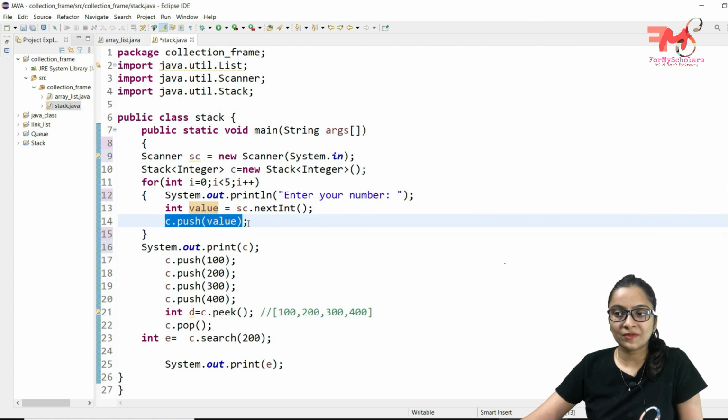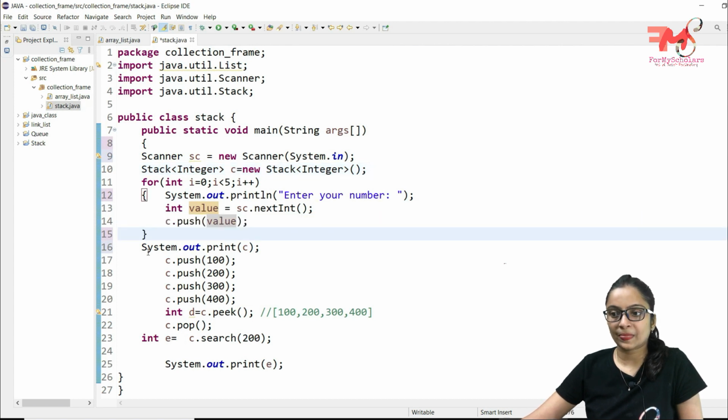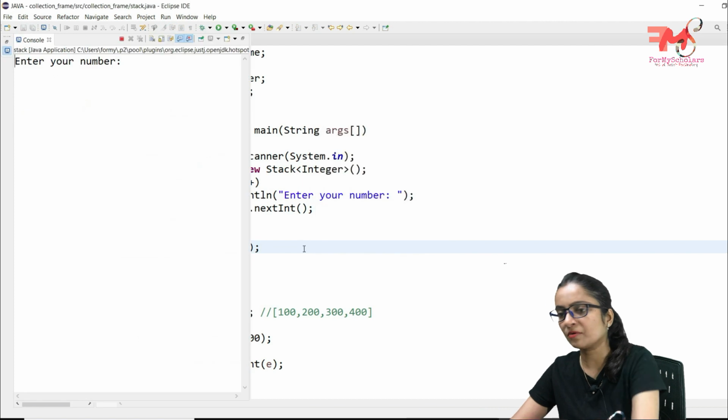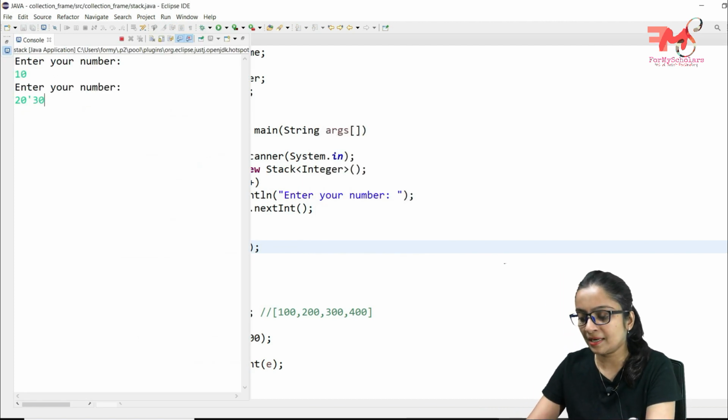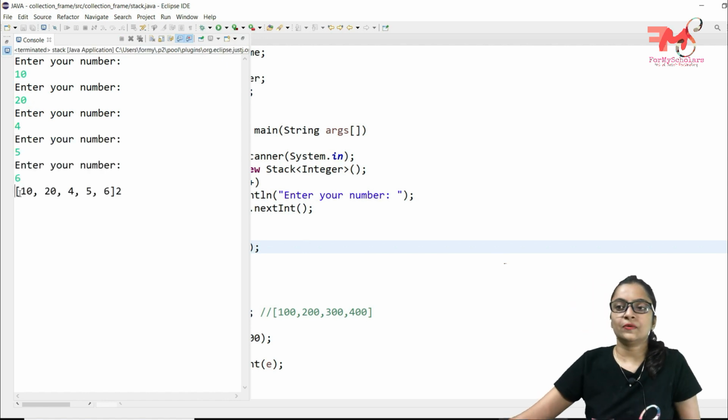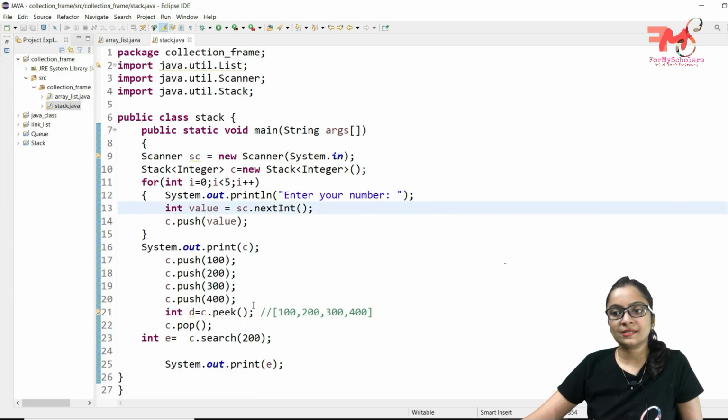And now we are pushing the value in the stack, because C is the reference variable for this stack, and we are pushing this value in this stack. Okay, and now here we have printed this value. This is the same as we are already doing from the starting. Control F11, until the numbers 10, 20, 30, 3, 4, 5, 6. So you can see the stack now is having 10, 20, 4, 5 and 6.